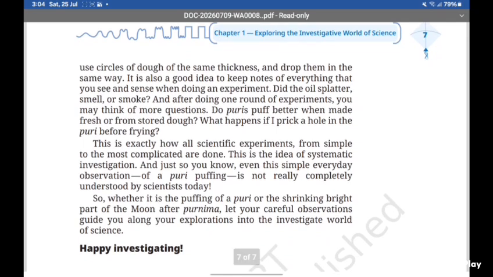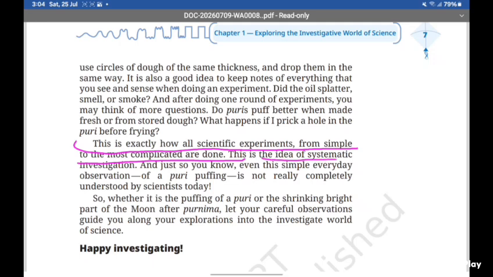This is exactly how all scientific experiments, from simple to the most complicated, are done. By these small scientific experiments we learn to do the most complicated experiments.